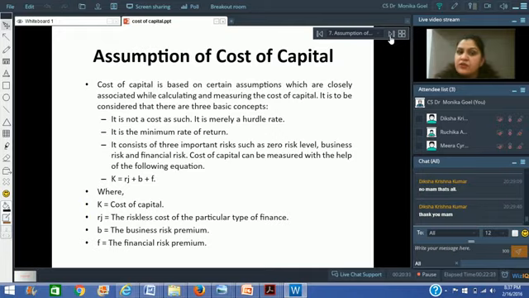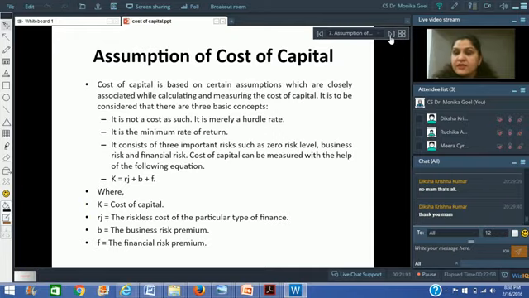Now, when we discuss cost of capital, particularly the equity cost of capital, the cost of debt and the cost of preference is explicitly mentioned. But when we talk about the cost of equity, it is not mentioned. Otherwise also, when we talk about any cost, if I have to borrow money from somebody, what will decide my rate of interest?